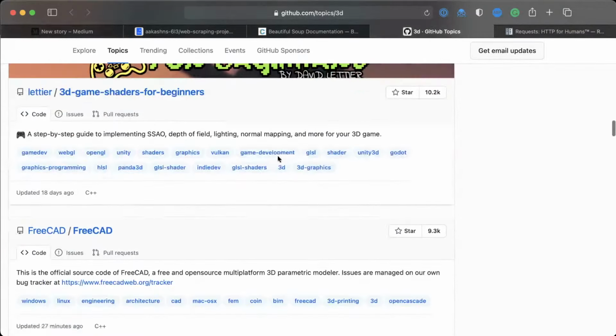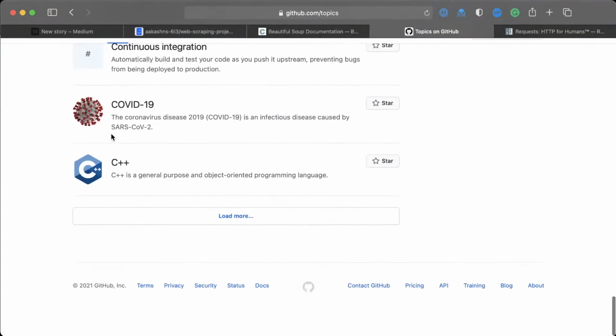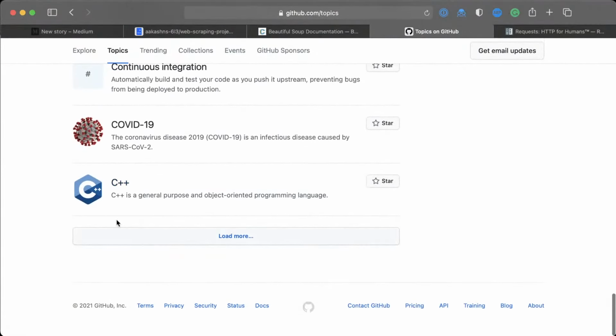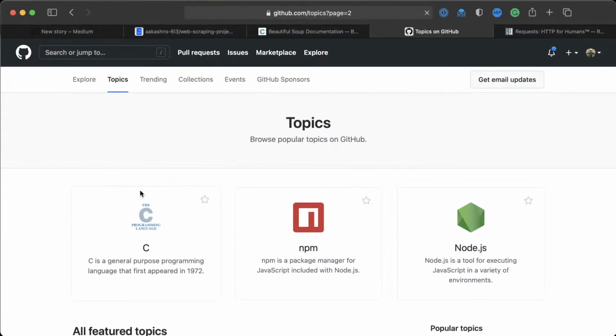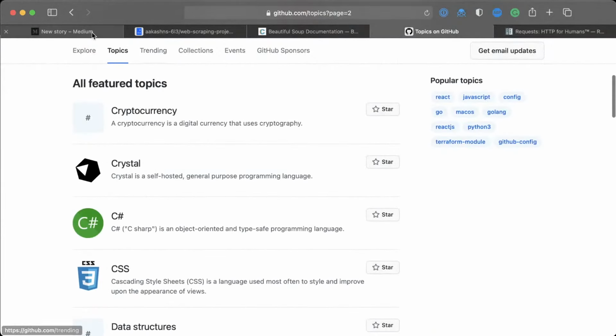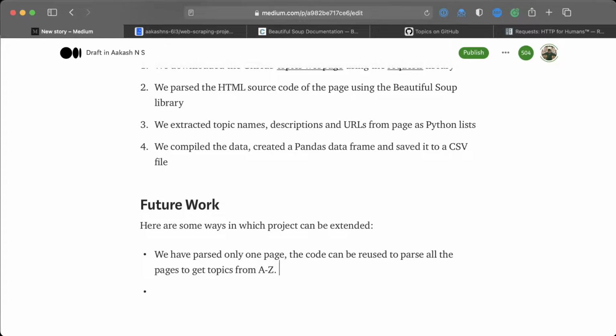So the first page, if I go back into the topics page, you can see that the first page only has up to C. And then if you include question mark page equals 2 in the URL, that is going to show you the second page of topics. You can see it starts from C. So here you can even mention that this is the second page.